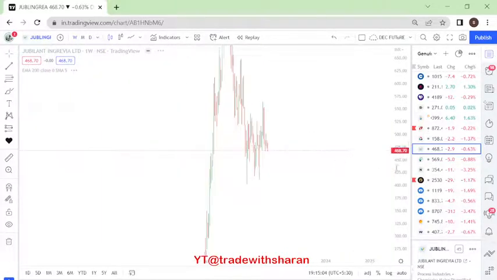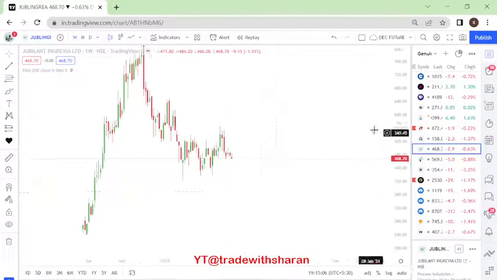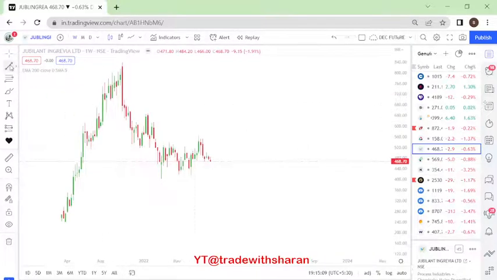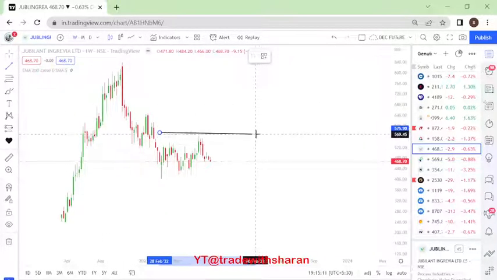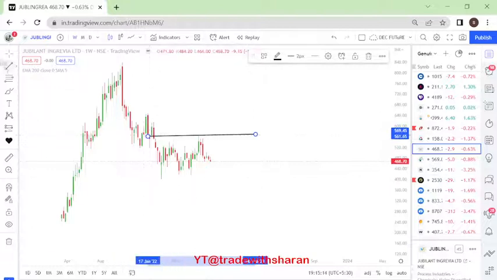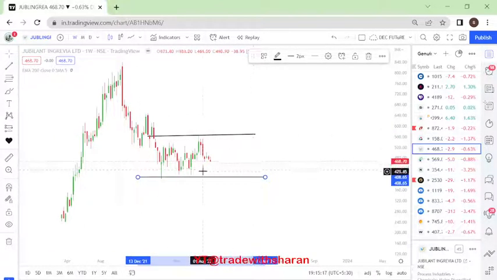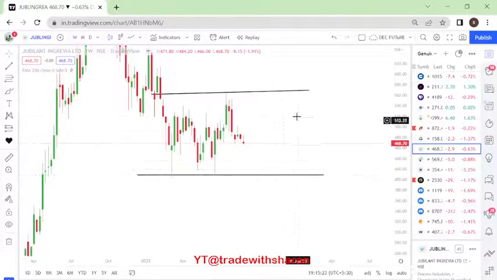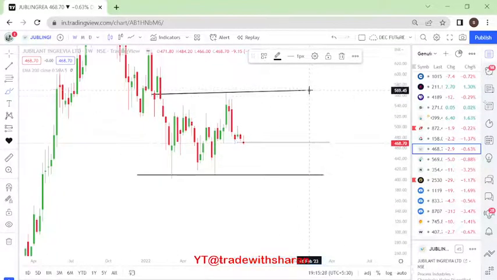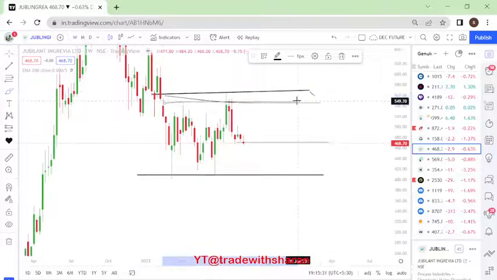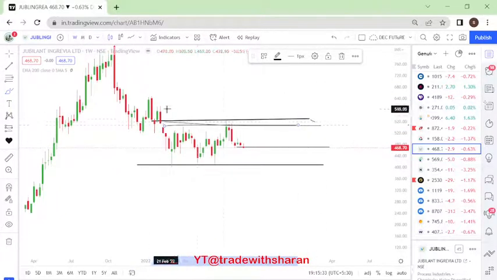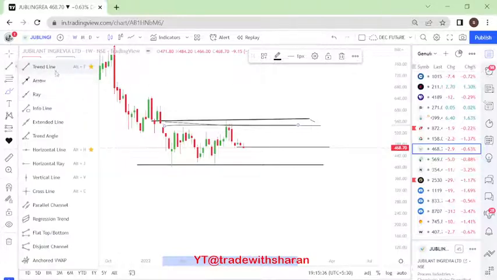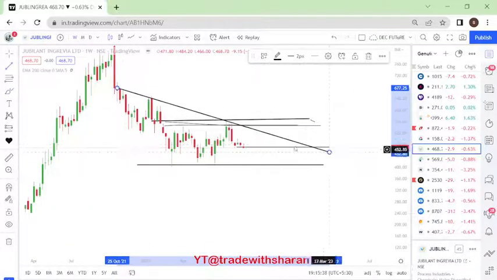If I put it even in weekly charts, look at this. This is a level that we should be interested in. So if it comes to 404 and does not sustain, we might get to see downside. But otherwise, if there is some support at this level, we'll look forward to buying it for a short term period. For the long term, we will not enter the stock as long as it does not break the 540 level on an overall basis, which happens to be this trend line.